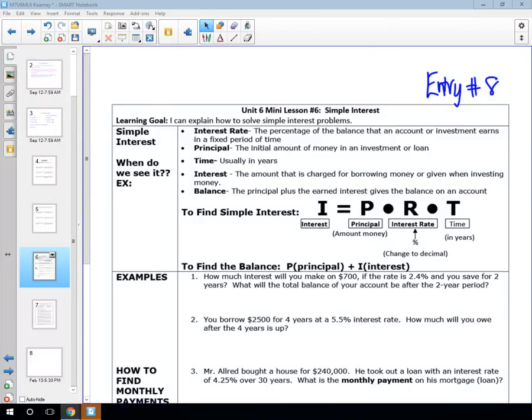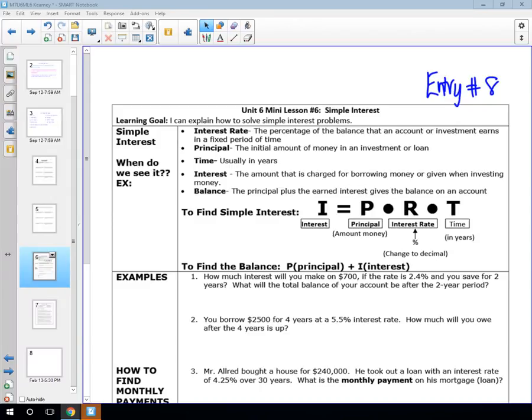Sometimes people have to take out things called student loans. That means that you're going to be loaned the money in order to go to college, but you're going to pay it back plus the interest. On the opposite end of that, sometimes you have money and you want to put it in a savings account in the bank. And when you put money in a savings account, it starts earning interest. The longer it sits there without you taking the money out, the more money it earns. So 5 years later, when you check your bank account, you have more money than you started with because it's been earning interest.